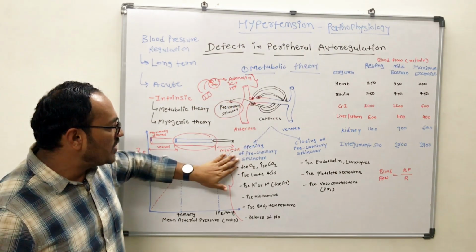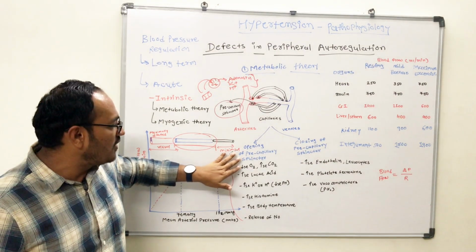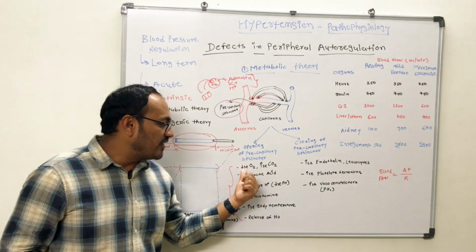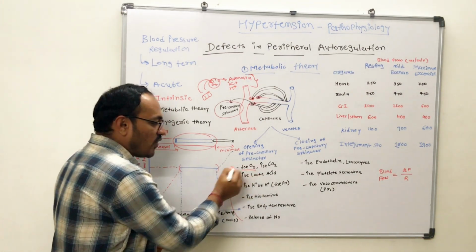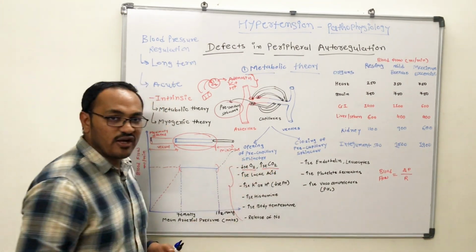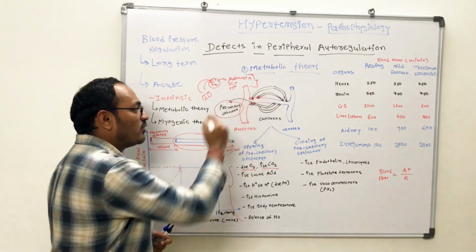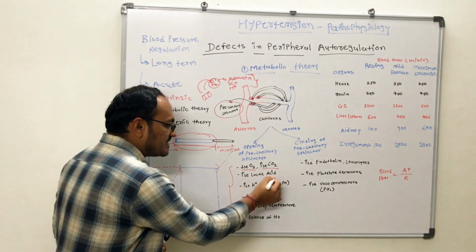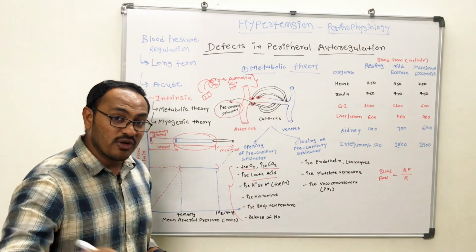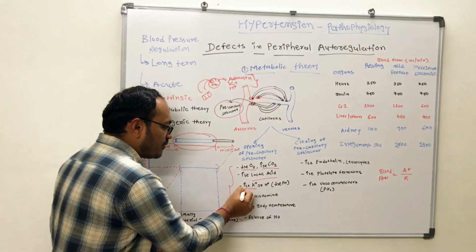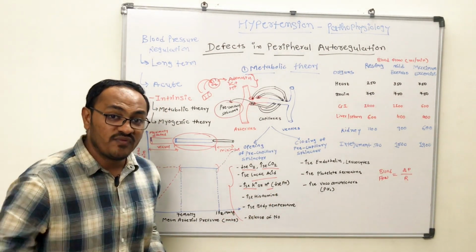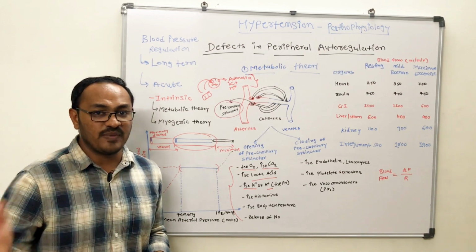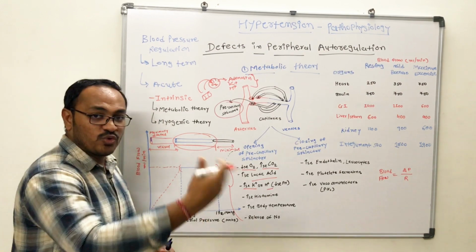organs. So in which condition will it promote the opening of the pre-capillary sphincter? When cellular metabolites are generated. So whether there is a decrease in oxygen or an increase in carbon dioxide, that is one situation which will promote the opening of the pre-capillary sphincter and increase the blood supply. Second is an increase in lactic acid, which is again a cellular metabolite. Increase in potassium or hydrogen, which will decrease the pH. So this condition also favors the opening of the pre-capillary sphincter and restores the blood supply to those areas.